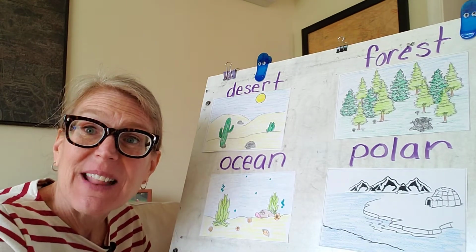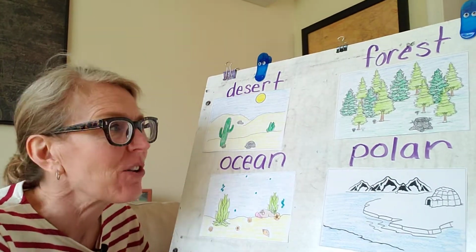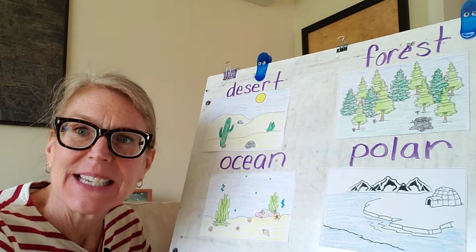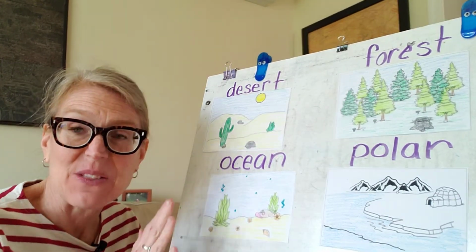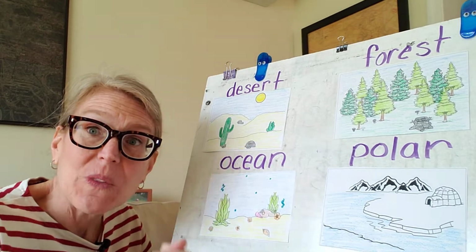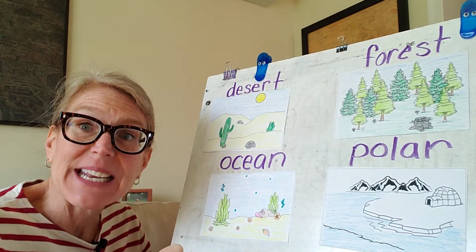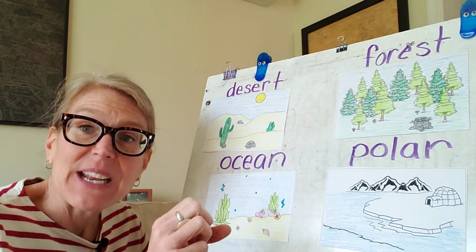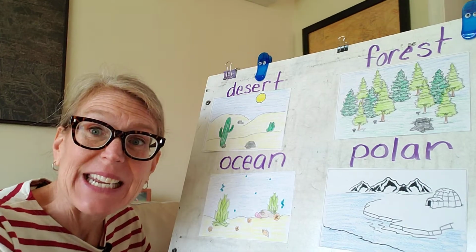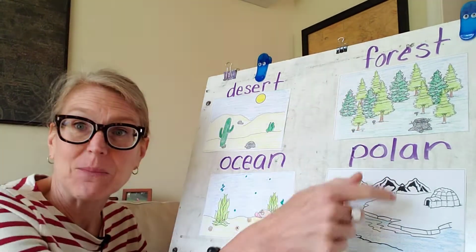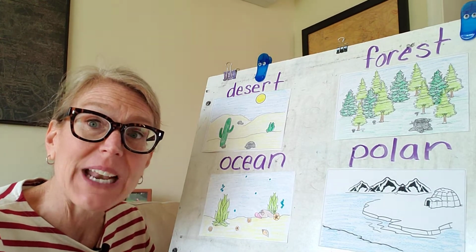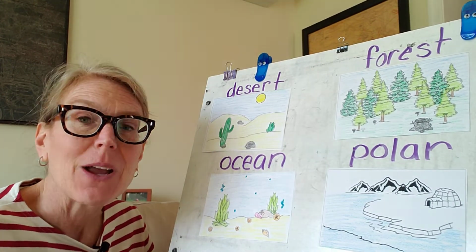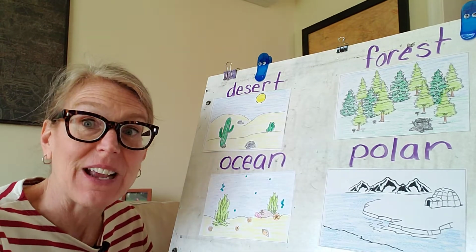And that means that everything they could possibly need to survive is found in those systems. The food that they need, the water that they need, the air that they need, and the shelter that they need are all within, okay? And it's hard for a plant or animal to move from one habitat to another. And we're going to talk about that in just a second, okay?